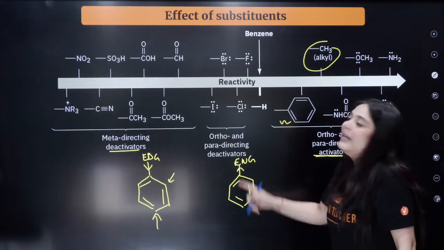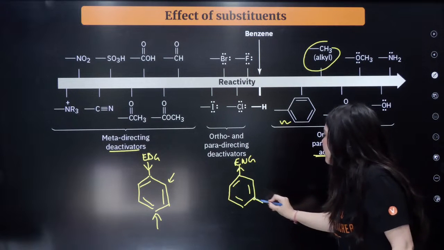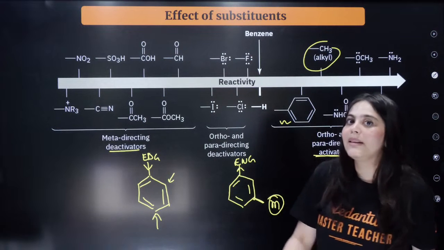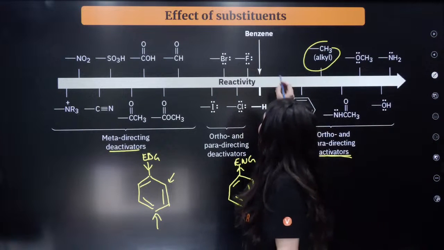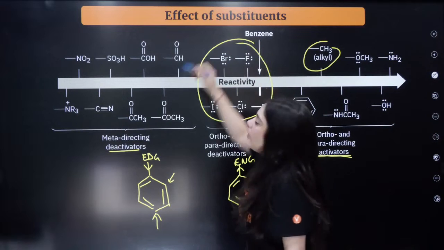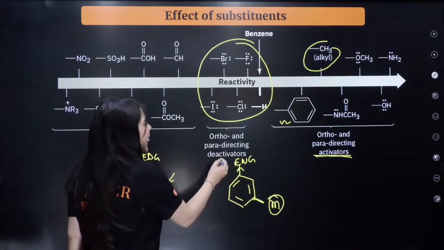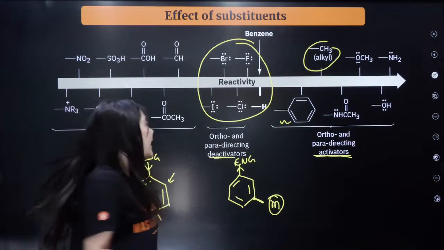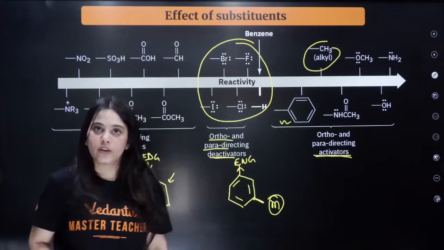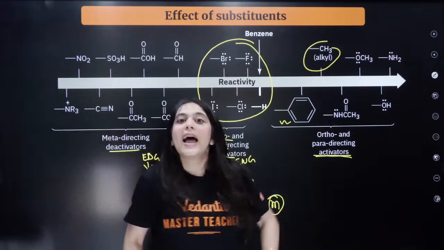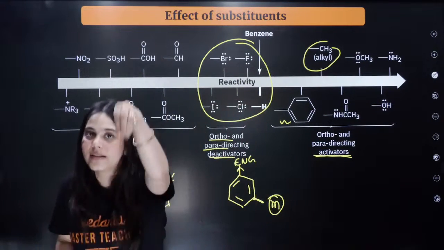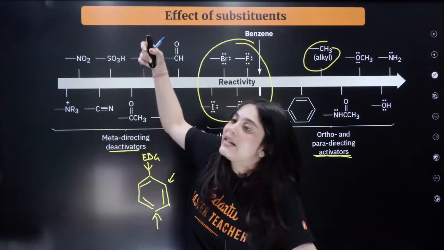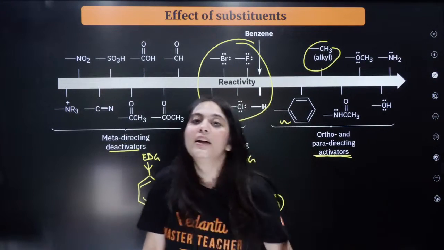Now, what is happening? These electron withdrawing groups are always meta-directing groups. Okay, but there is one exception. One exception is your halogen. Your halogens are actually deactivators, which means they decrease the electron density in the ring, but they are ortho and para directing groups. Understood? So whatever were activating, increasing the electron density in the ring, were ortho para directing, and whatever are decreasing the electron density in the ring are meta directing, except your halogens.